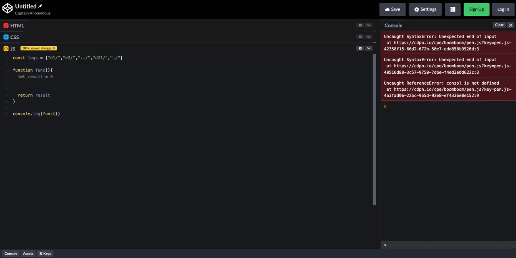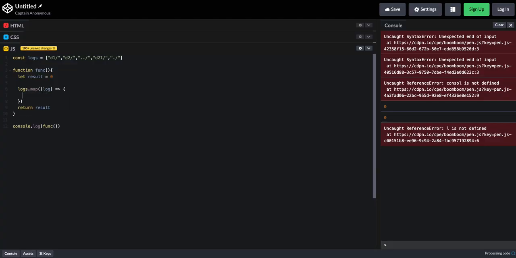So I'm going to use the map method. Call our variable log, our arrow function.